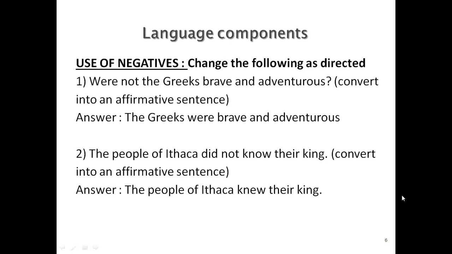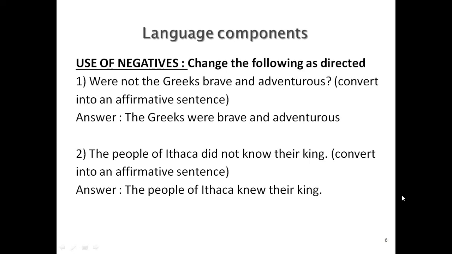So how do we do that? Now let us look at the first sentence given. Were not the Greeks brave and adventurous? Now the instruction given is convert into an affirmative sentence. Affirmative is a positive sentence. Now the given sentence is a negative sentence. How do we know that it is negative? The word not indicates negativity. Now if you have to change that to affirmative, you have to remove the word not and give the answer.